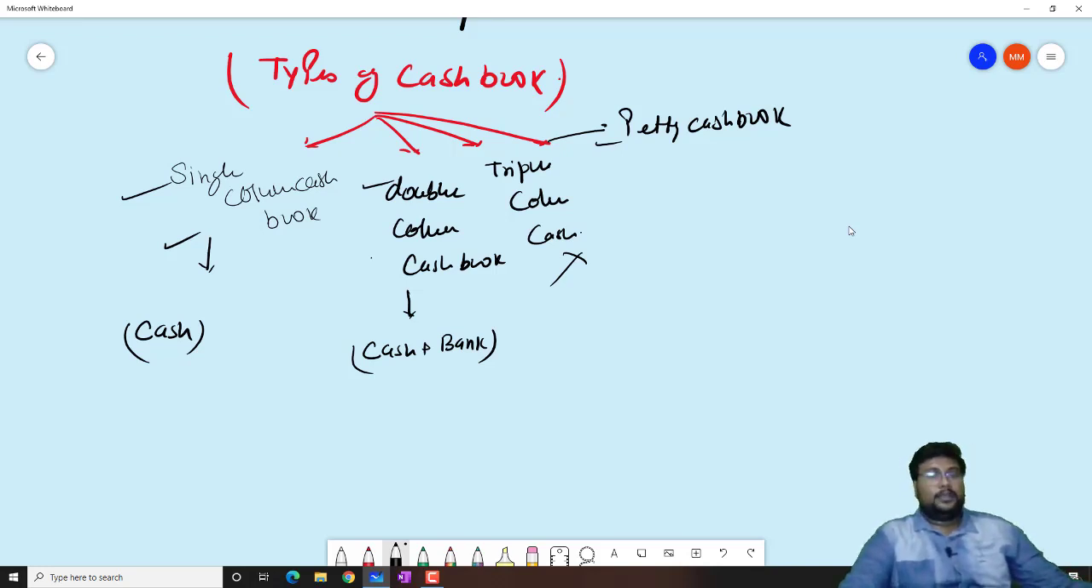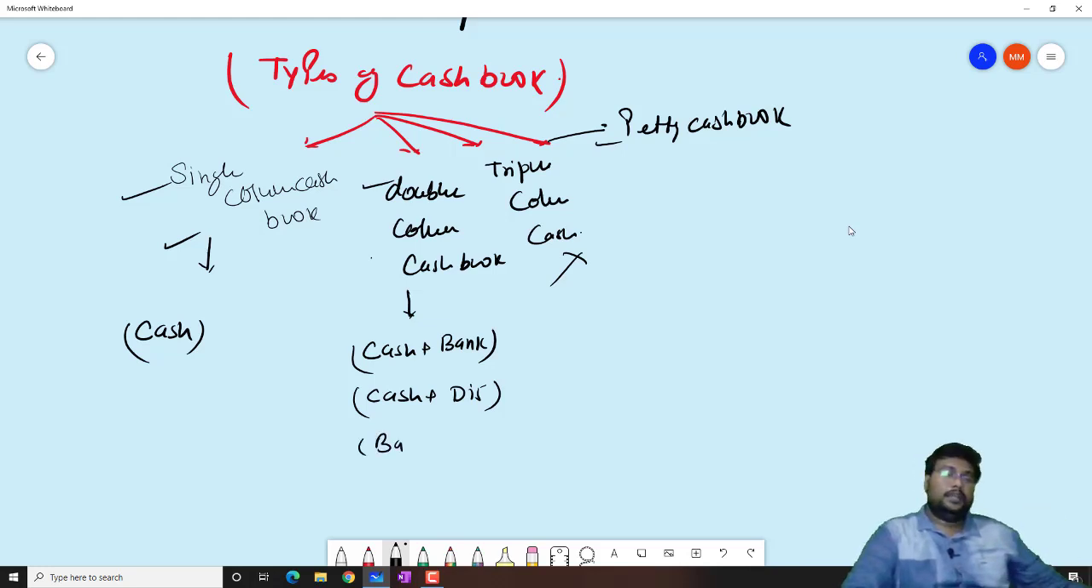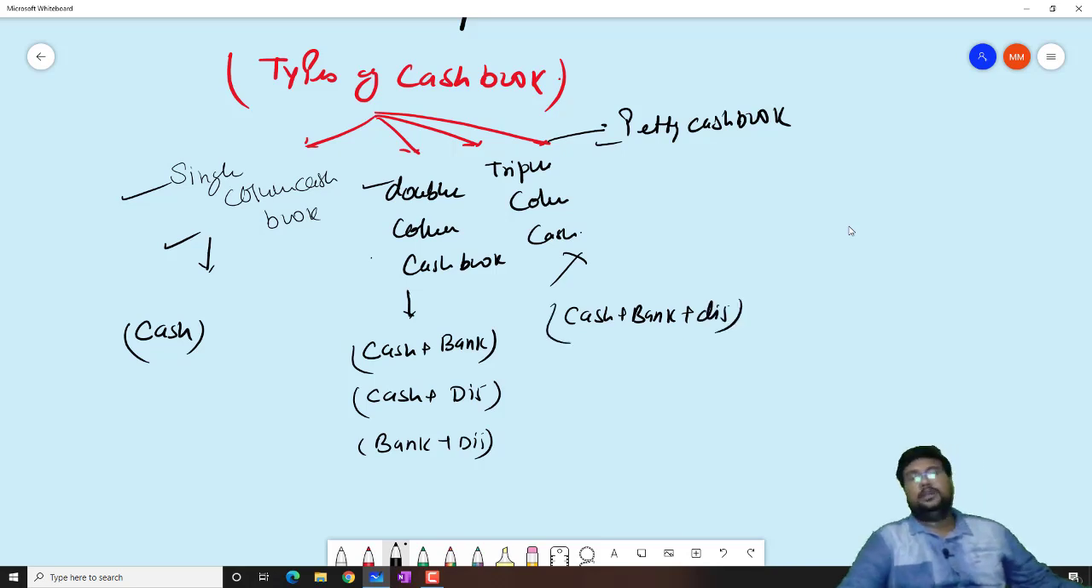Another one, beta, is cash plus discount column cash book. In that we record all the cash transactions, and if discount is paid or received at the time of cash payment. Similarly, the third one is bank plus discount. So a bank transaction and any discount received or paid on the bank transaction will also be recorded in the double column cash book. Now triple column cash book is all about cash plus bank plus discount. All three will be recorded together. That is known as triple column cash book, and you don't have to study that.